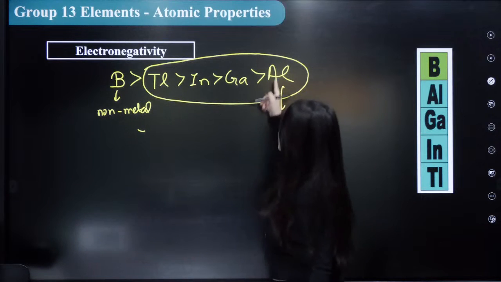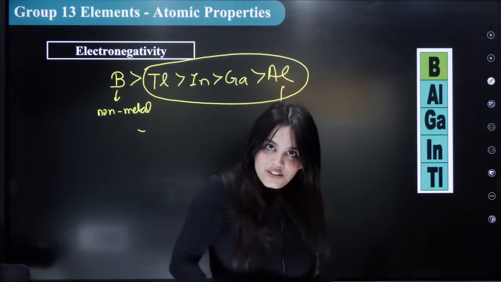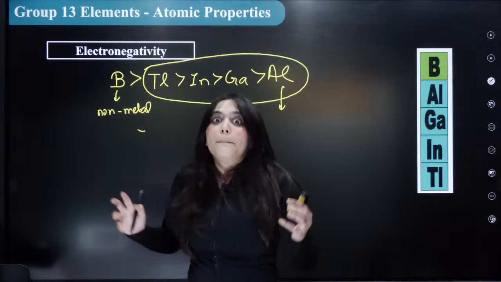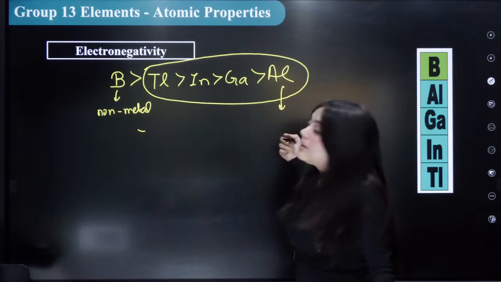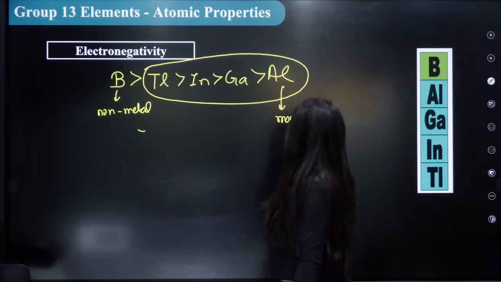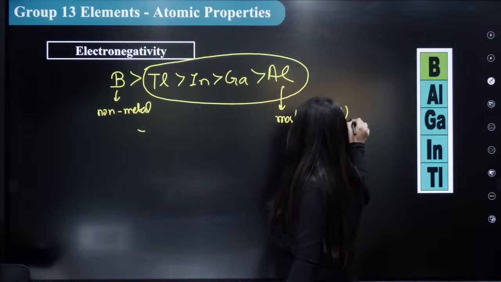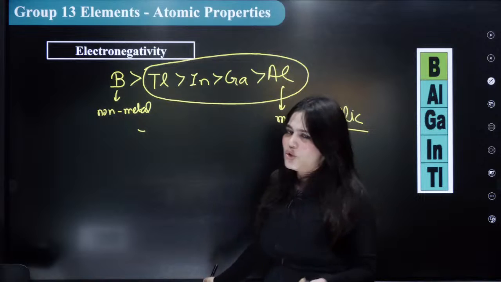Because aluminium is least electronegative, it is the most electropositive element, right? So aluminium is the most electropositive element. It is the most metallic element, hence. Correct? So this is the only order that you need to know about electronegativity.